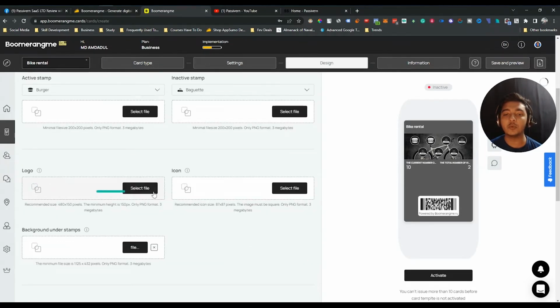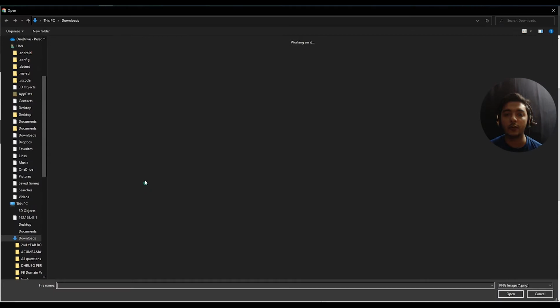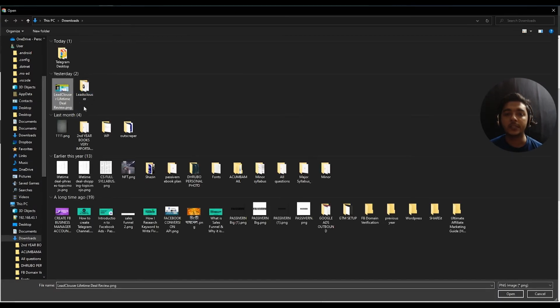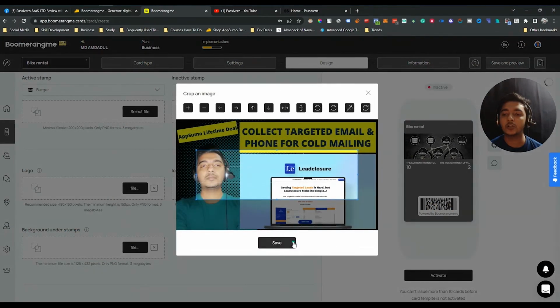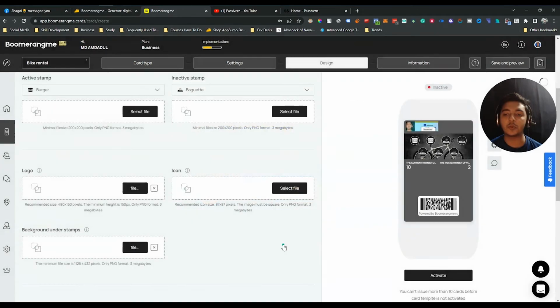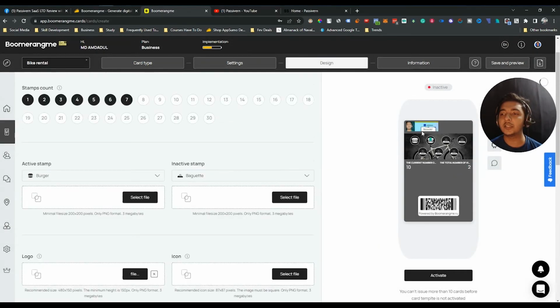After that, they have the logo. You can change the logo of your card. You can change the icon of your card. Let's say I will change the logo. So let's say this one is my logo. You can select any of your logos basically from here. After that, they have the option for background under stamp. So you can also select the background under stamp from here. I hope you get the idea, guys. See, your logo will be shown like that. So these are the things.